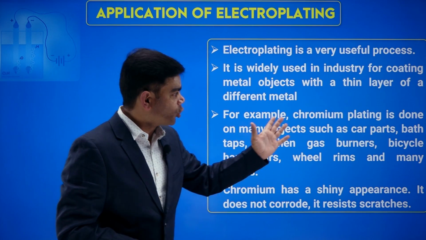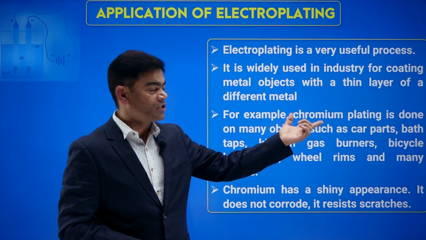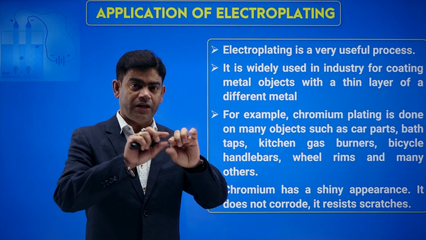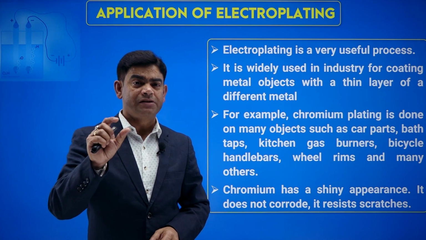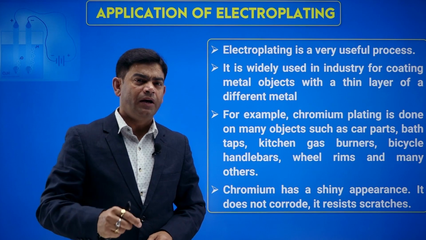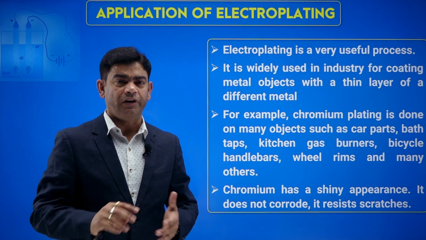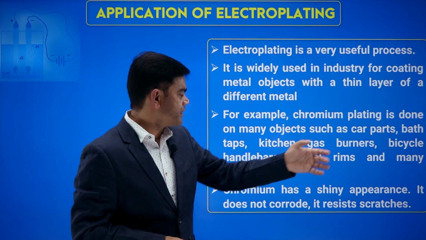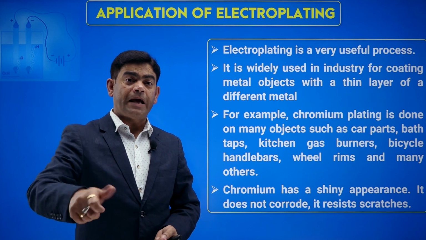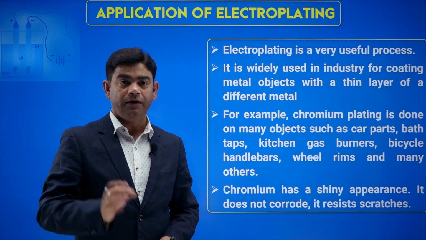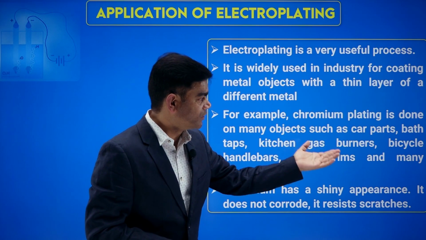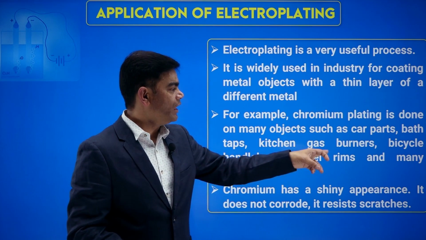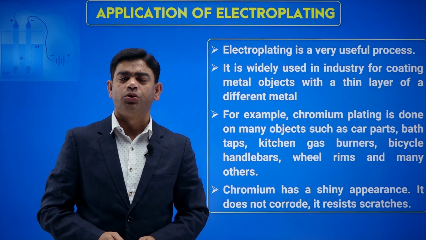For example, chromium plating is done on many objects such as car parts, the shining chrome. We say chrome plated, that is chromium metal. It has a very shiny appearance, and it is a scratch-free type of layer. So we use it for car parts, bath taps, the taps in your washroom that are shining, again because they are chrome plated. Taps, kitchen gas burners, bicycle handles, wheel rims and many other things are chrome plated.